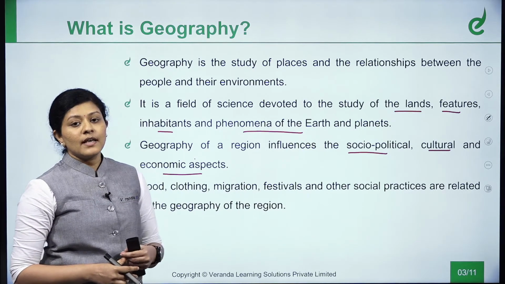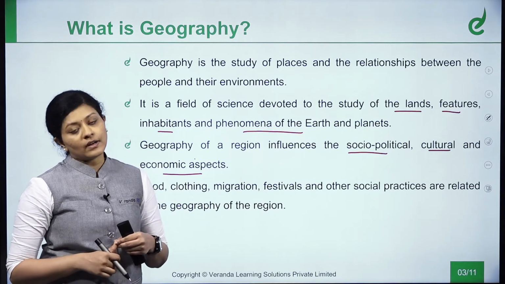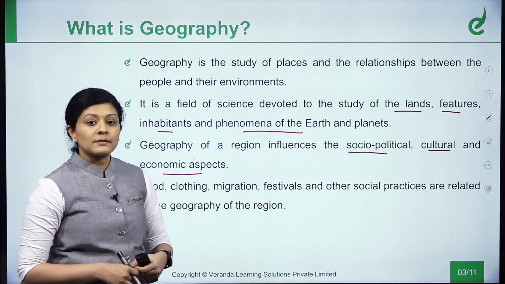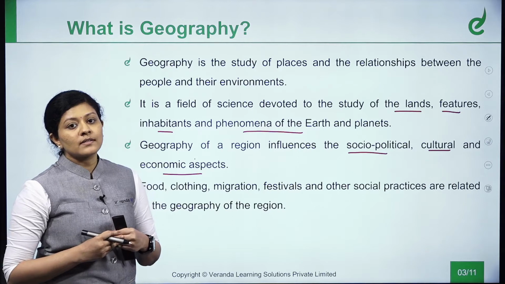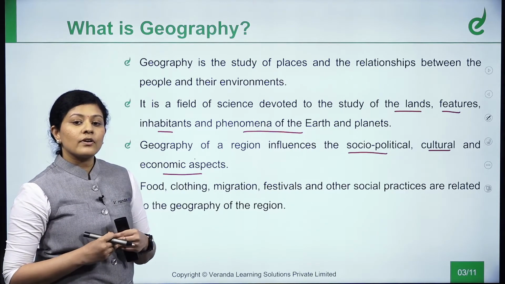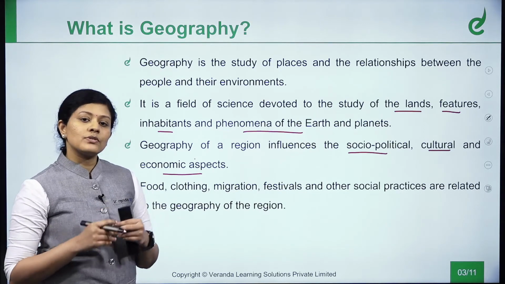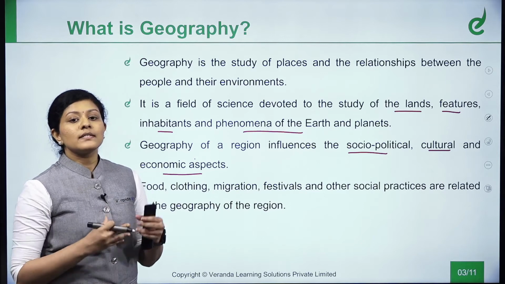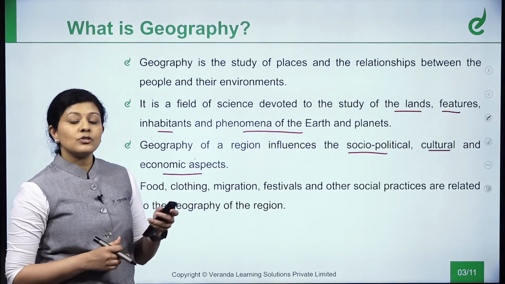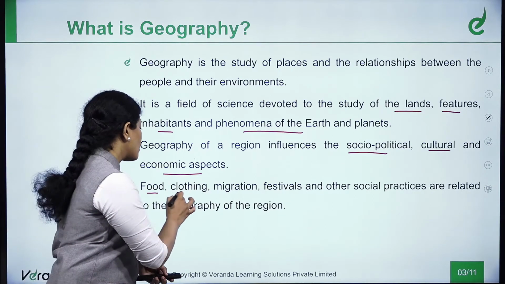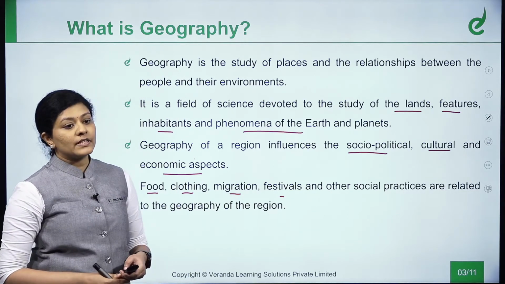How socio-political? There is always a tug-of-war between Tamil Nadu and Karnataka with regard to the sharing of Kaveri river water. This is another socio-political aspect of geography, because the geographical feature called river Kaveri is being shared between these two states. That is the reason behind the tug-of-war. There is another state also involved in this sharing of the river, that is Kerala, but only these two states are always in the news. What is the reason? All these are the reasons behind the influence of geography over the region and the socio-political environment. The food, clothing, migration, festivals, and other social practices are related to the geography of a region.